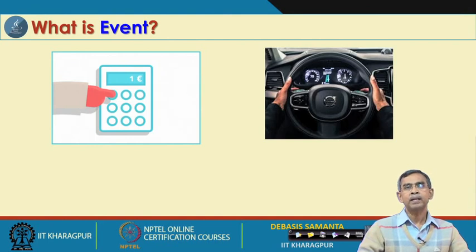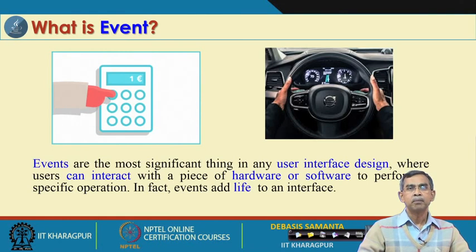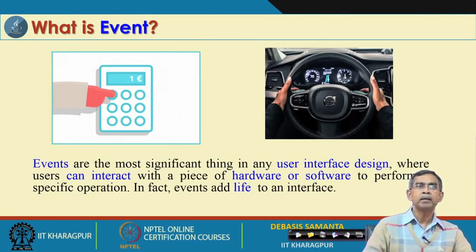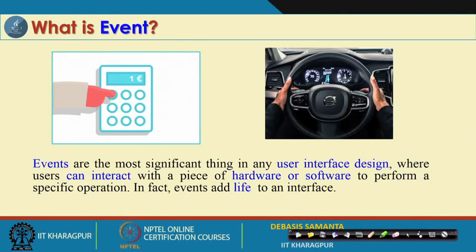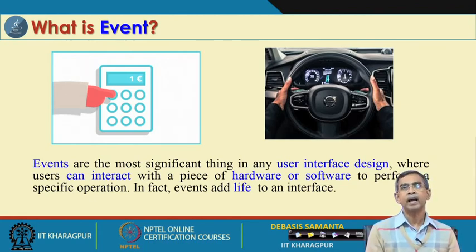So far as the graphical user interface is concerned, an event looks like this, but events have many implications in many application areas. For example, when you are driving a car, there are many things a driver has to control. Whenever the driver wants to brake, he creates an event. Similarly, if he accelerates, another event is created.